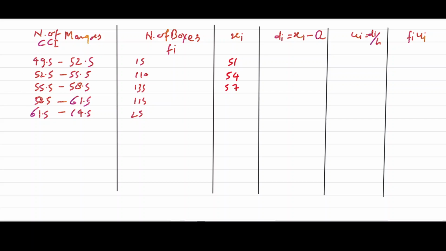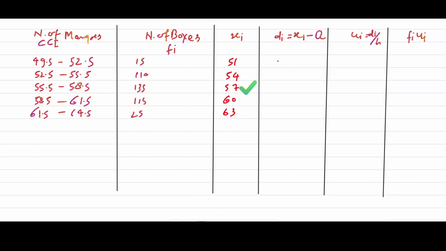So we have written 57, then 60, then 63. di equals xi minus a. That means we are minimizing this, so we should choose a. Here we will choose 57 as a.